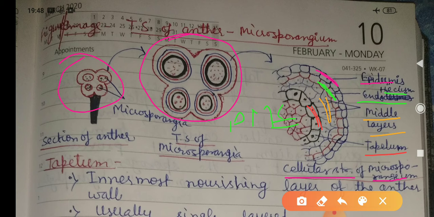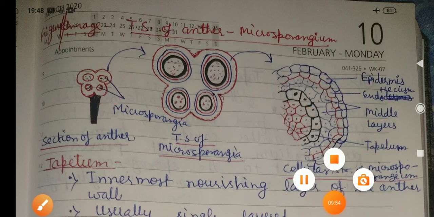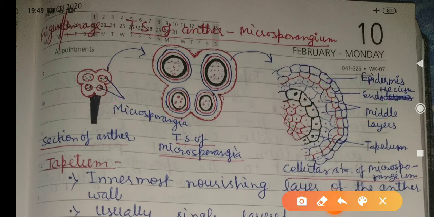What is PMC? Pollen mother cell, or MMC, microspore mother cell. MMC, microspore mother cell.